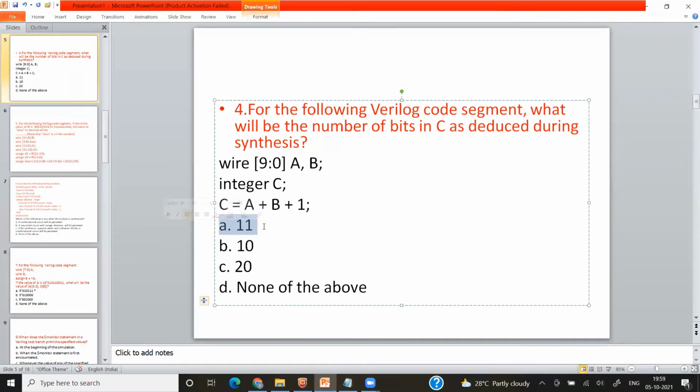It will truncate, or you can say terminate, the other bits that I'm not going to use. It is like optimization. It is clearly written during synthesis, meaning after optimization, its size will be 11 bits. But if your tool doesn't have that optimization capability, then it will be 32 bits.